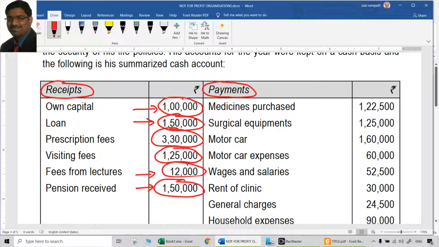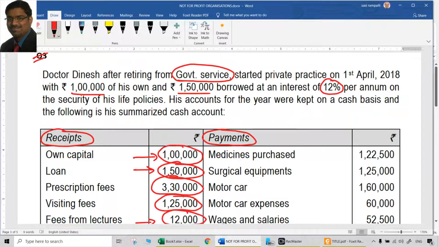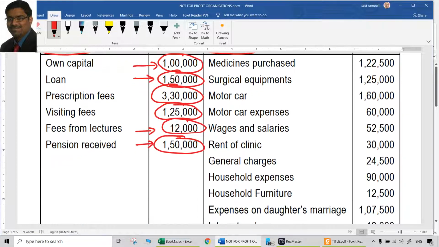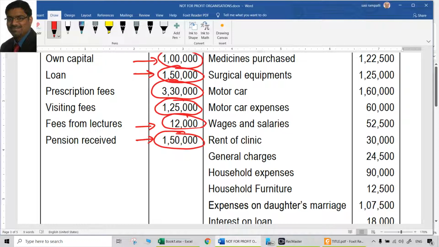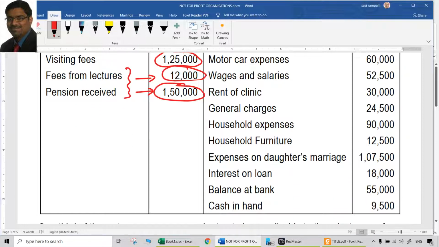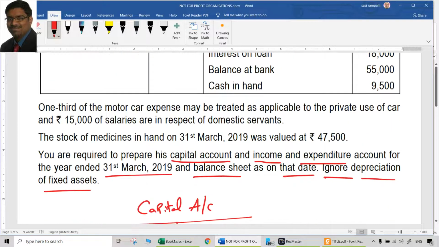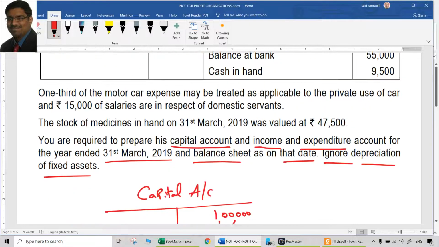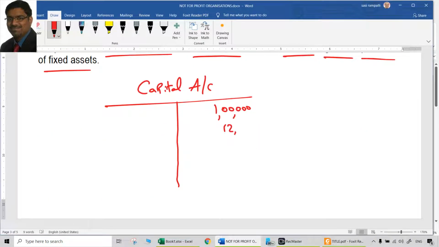Lectures, maybe he is having some income on making some YouTube videos, etc. These are all not related to this profession. When we are preparing an income and expenditure account for this profession, which is private practice, we better consider incomes related to that profession only, which are prescription fees and visiting fees. So what we can consider as these two things is also part of capital, because these are invested in the same profession. We don't have to consider them as incomes. They can be added to the capital. So fees from lectures, 12,000, pension received, 1,50,000, both can be added to the capital.